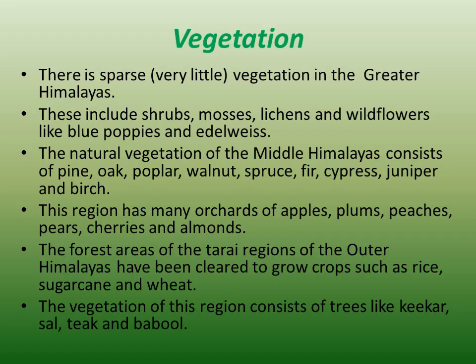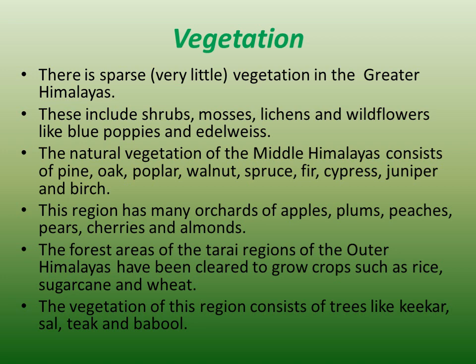Now let us learn about the vegetation of the northern mountain ranges. What kind of vegetation do we have? There is sparse vegetation in the Greater Himalayas. Sparse means very little, insufficient. These include shrubs, mosses, lichens, and wild flowers like blue poppies and edelweiss.